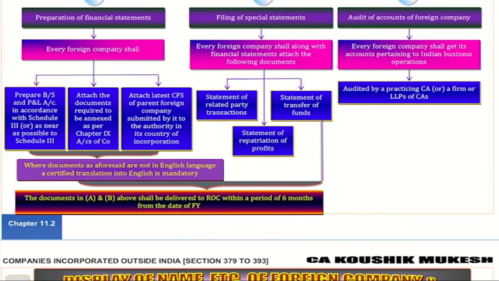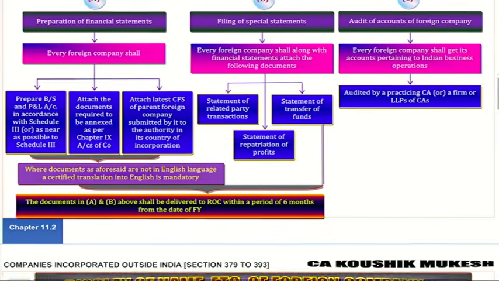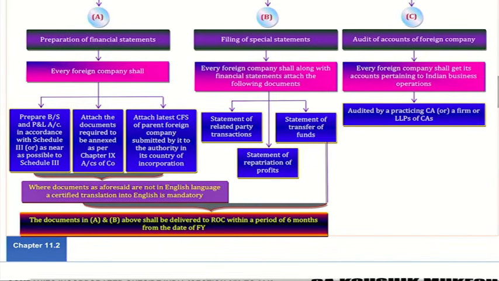Inform FC4. FC 1, 2, 3 completed. What is the next one? FC4. That's all. All forms are also completed. With this section also over. Please read, document is on the screen. One last point here: audit will be conducted like Indian company, either by individual or by firm of chartered accountants. That is anyway normal concept only.